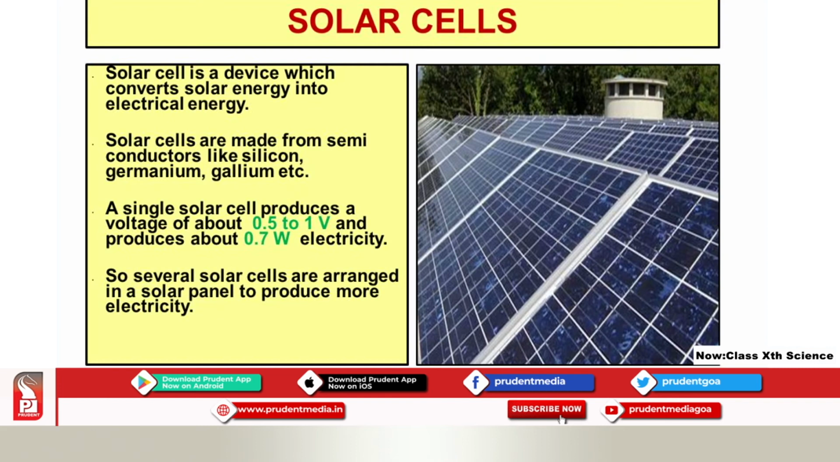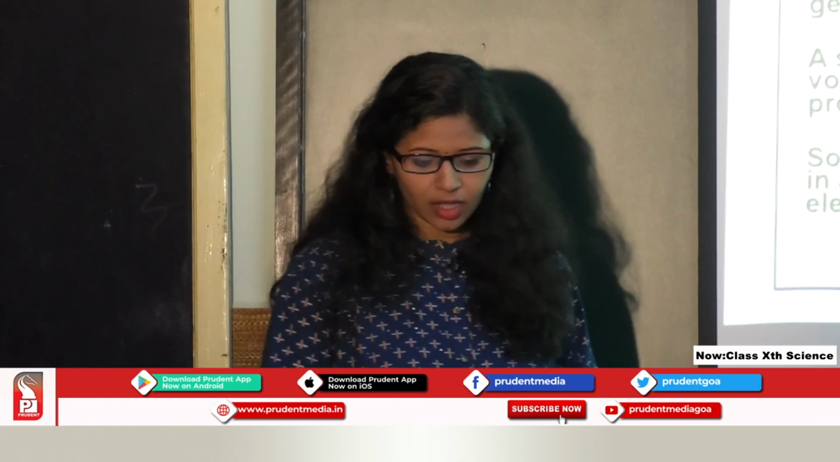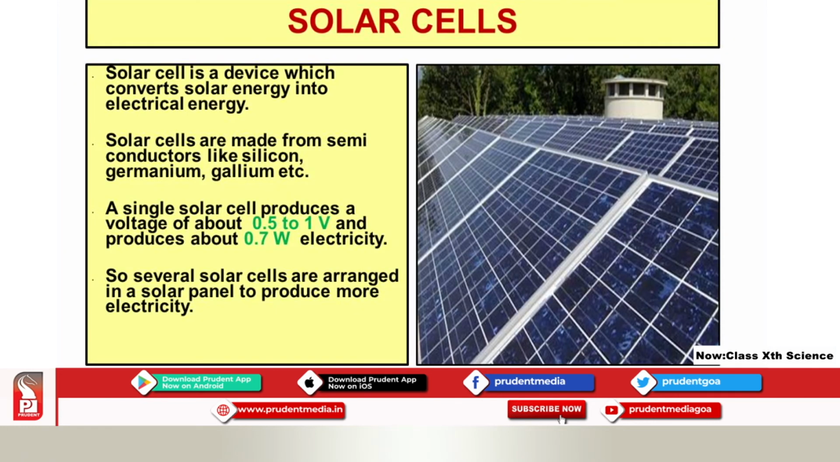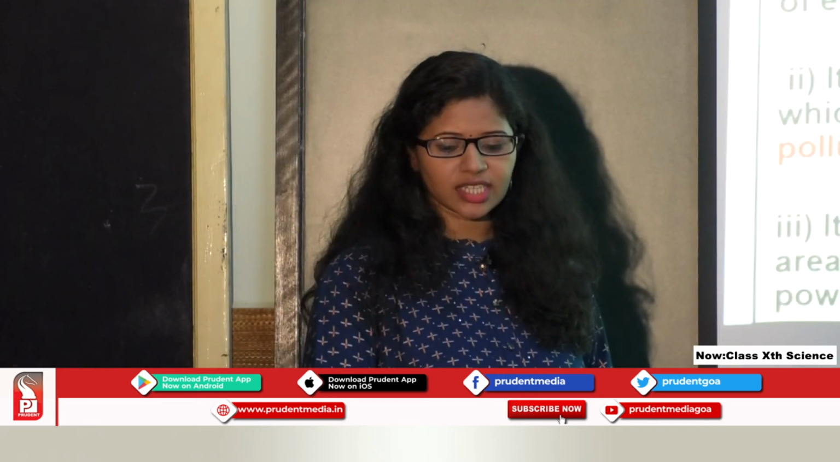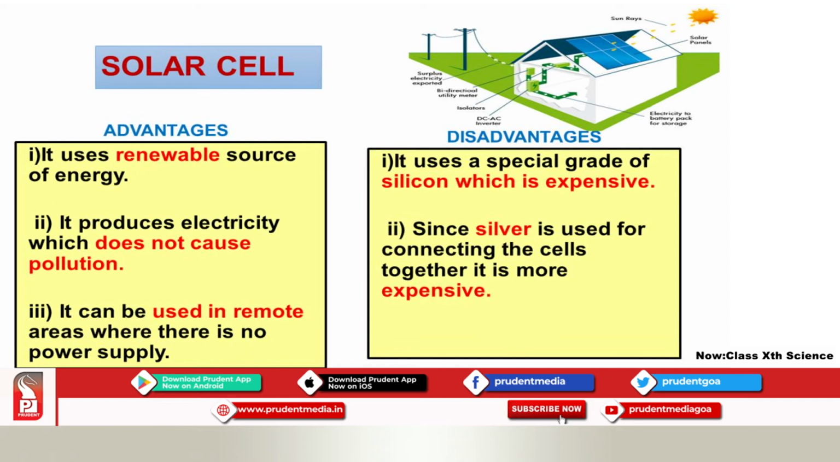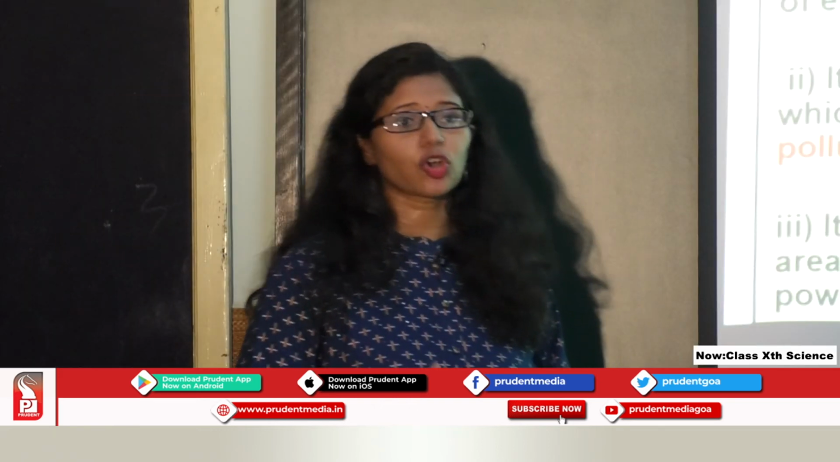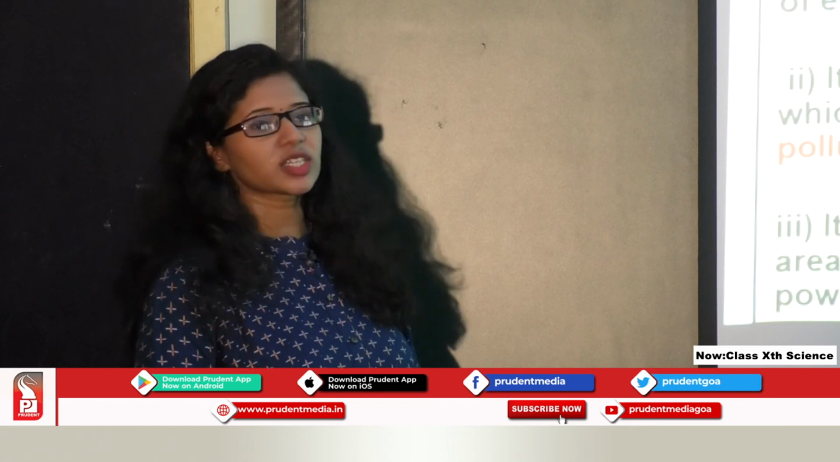So several solar cells are arranged in a solar panel. A single cell, when clubbed with many cells, forms a solar panel. Solar cells are arranged in a solar panel to produce more electricity. Let's see some of the advantages and disadvantages of these solar cells. First, we will see the good points, the merits or the advantages of using solar cells.